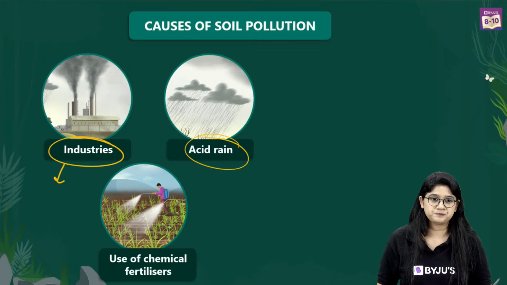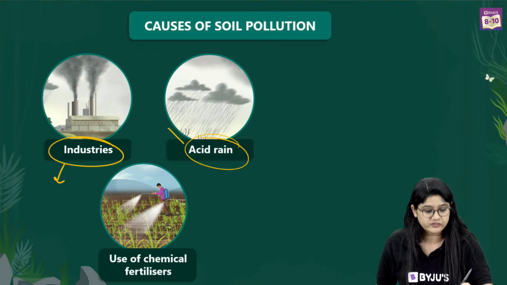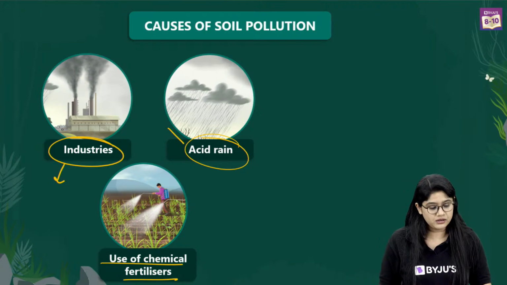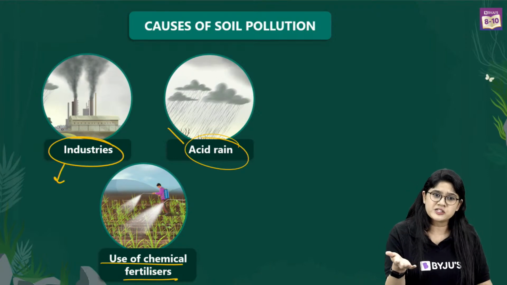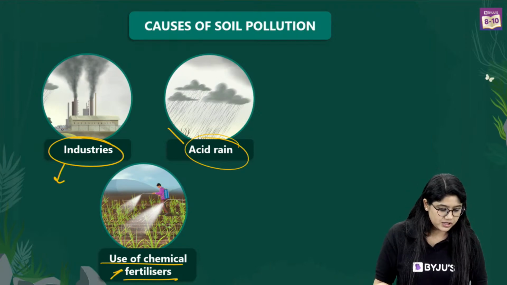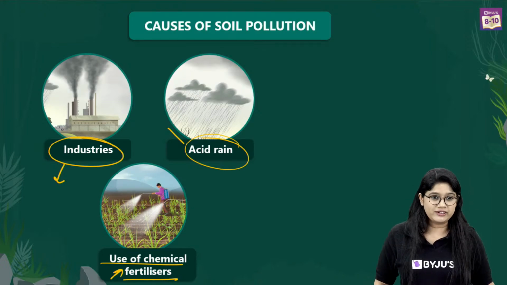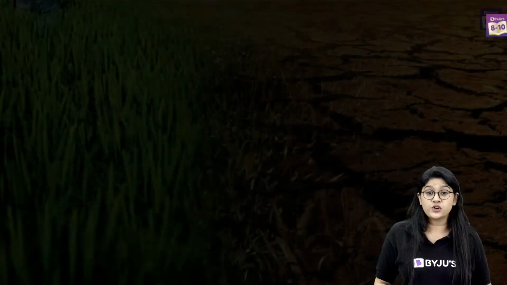Very good, very good. Right, so acid rain will be causing the soil pollution. And then of course we have the use of the chemical fertilizers. We have just spoken a few minutes back about it, right? These chemicals again will be affecting the quality and the fertility of the soil. So these are the causes of soil pollution.